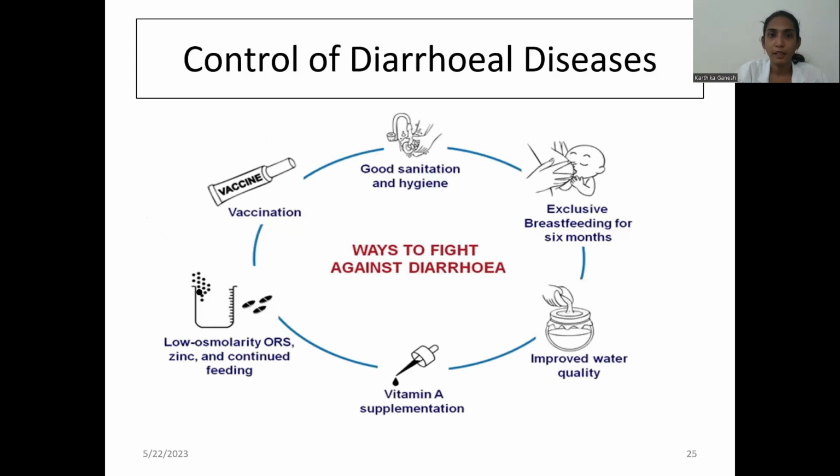And control of diarrhea. So good sanitation and hygiene, exclusive feeding for 6 months, improving the water quality, vitamin A supplementation, vaccine, low osmolarity ORS, zinc, and continuous feeding. So vitamin A supplementation alone reduces mortality from 19% to 54%.